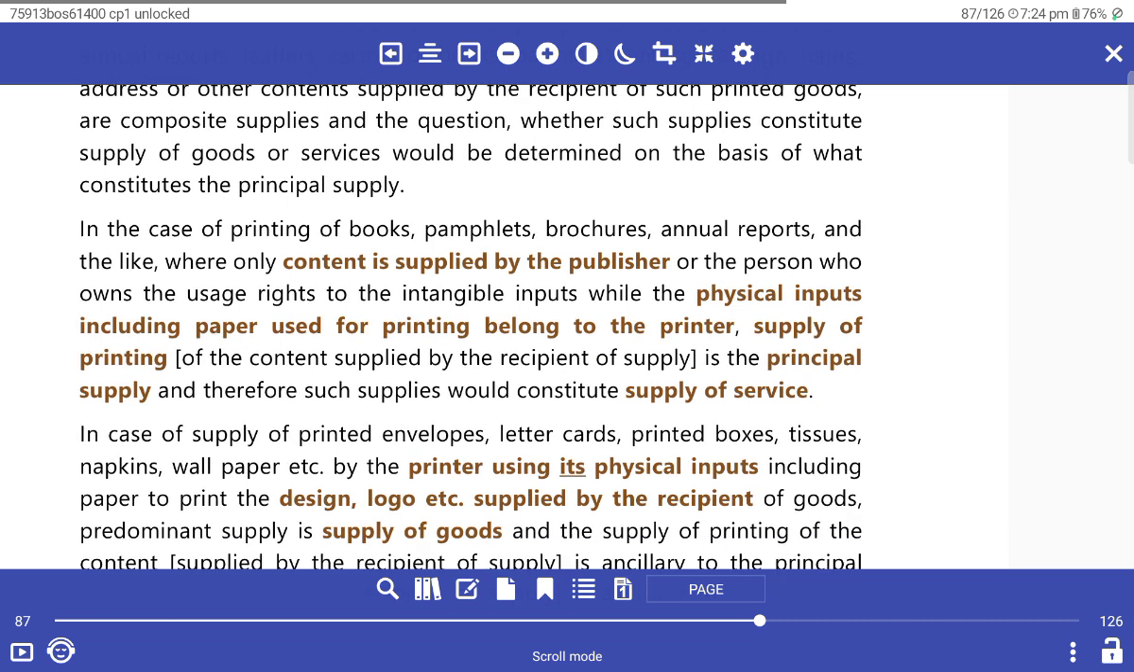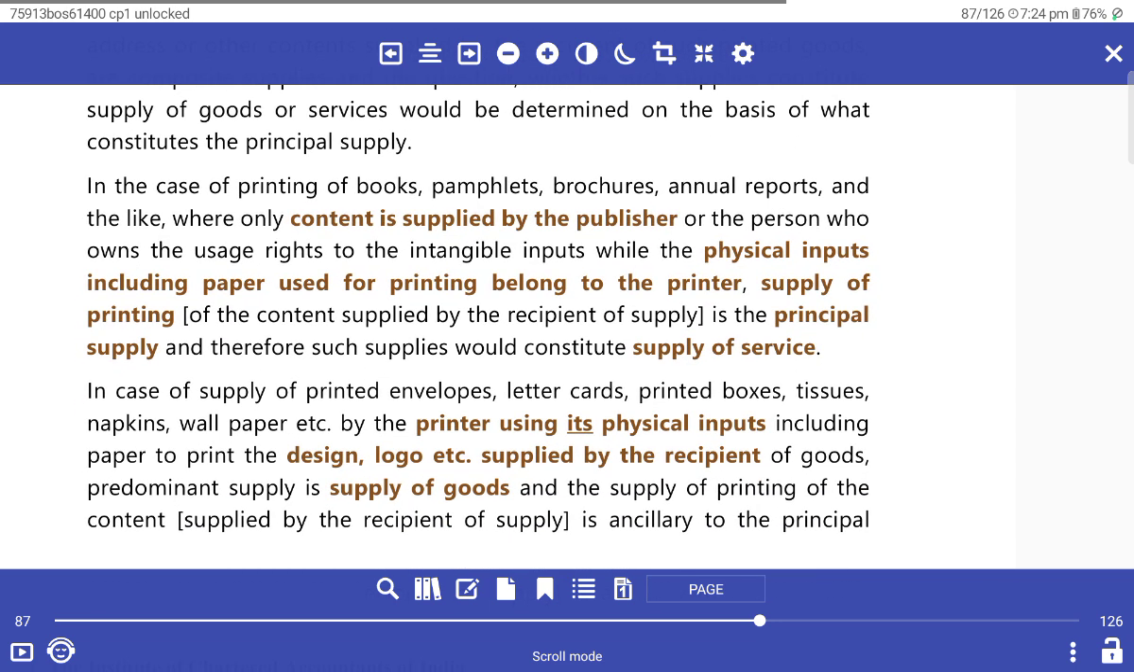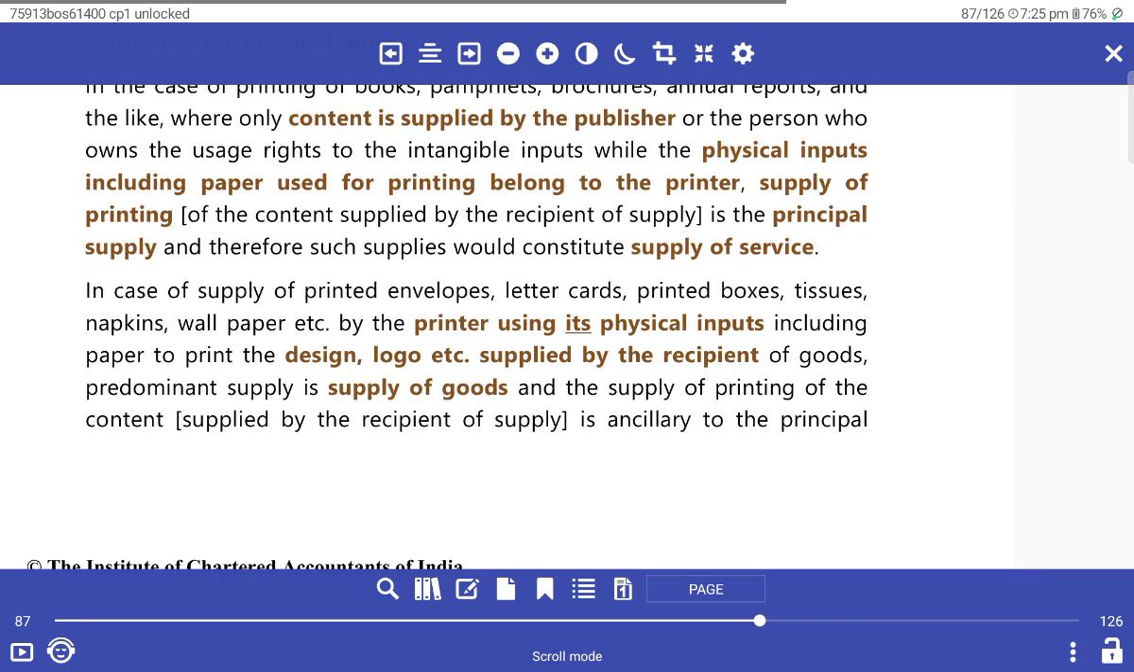In the case of printing of books, pamphlets, brochures, and annual reports, where only the content is published or supplied by the publisher, or the person who owns usage rights to the intangible input, and the physical inputs, including paper used for printing, belong to the printer, the printing is supplied by the printer. The content is supplied by the recipient. The supply of the content is the principal supply, whereas such supplies would constitute a supply of service.